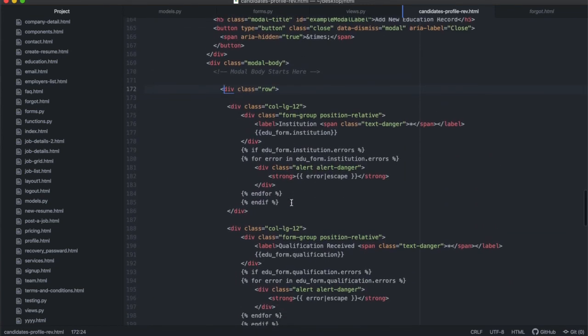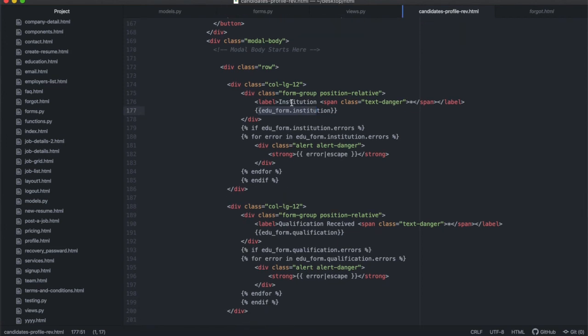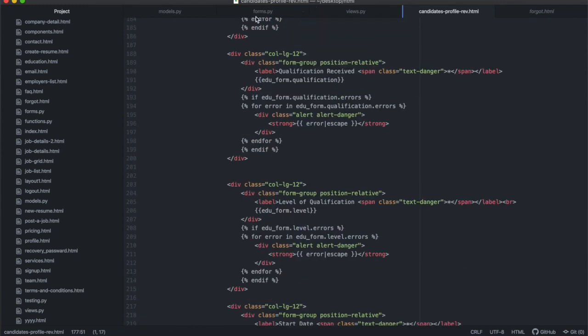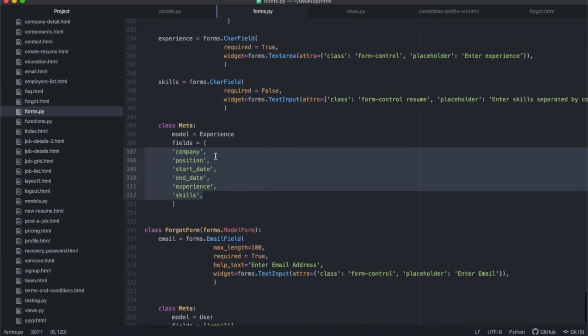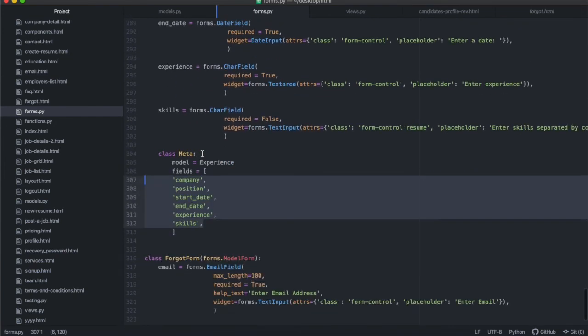I'm doing this manually, so it's a whole lot of coding, but by now you should be used to this. We've been doing this manually from the beginning. We have to render the label, render the actual part of the form, and render the errors and everything, and make sure that all of these variables that you're talking about here match the variables inside of your form, and that you don't leave anything out.